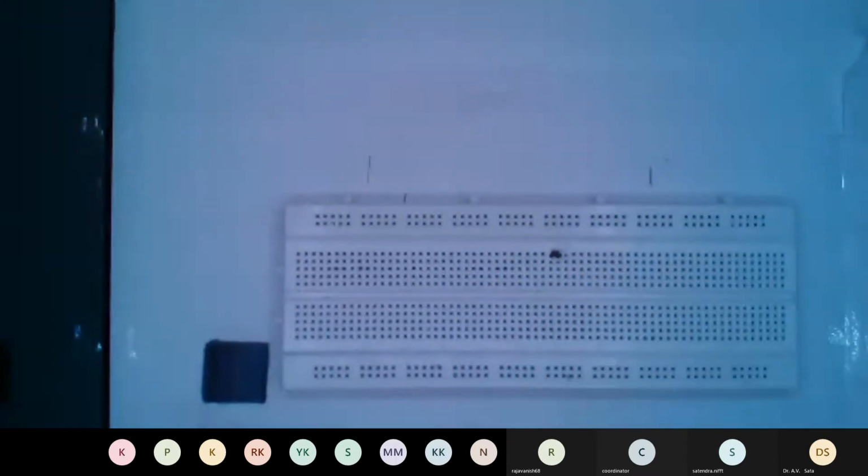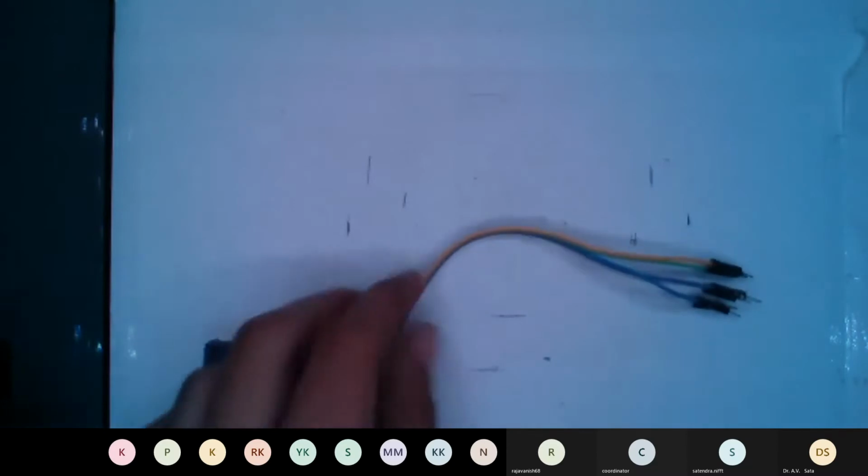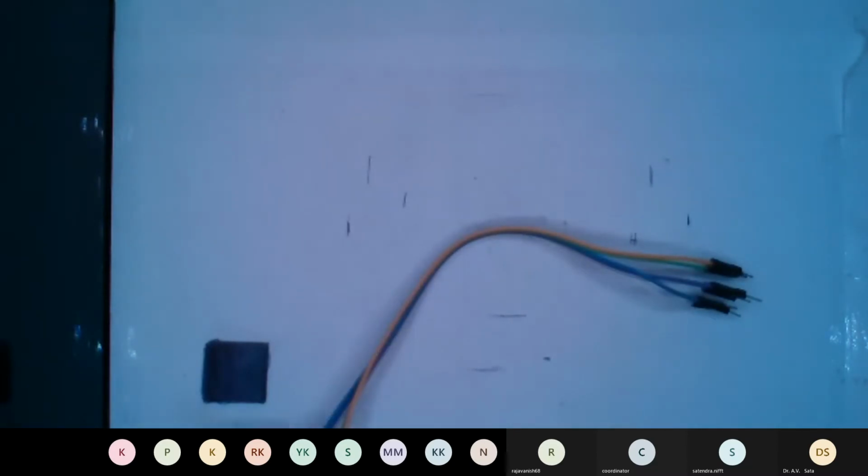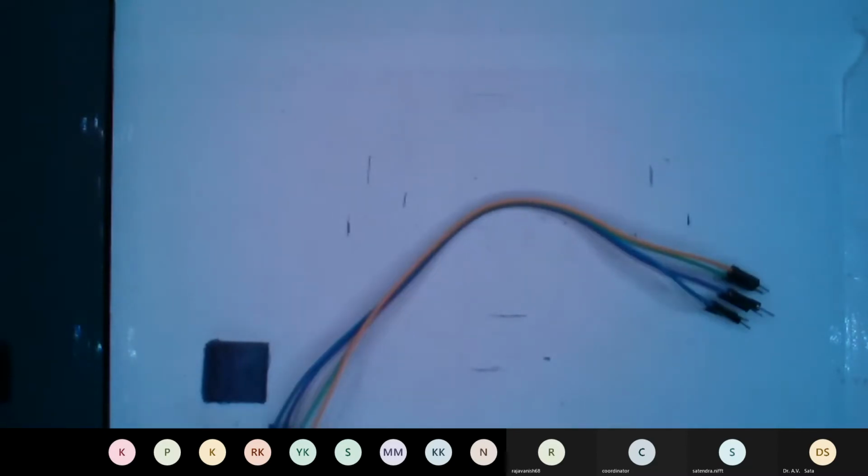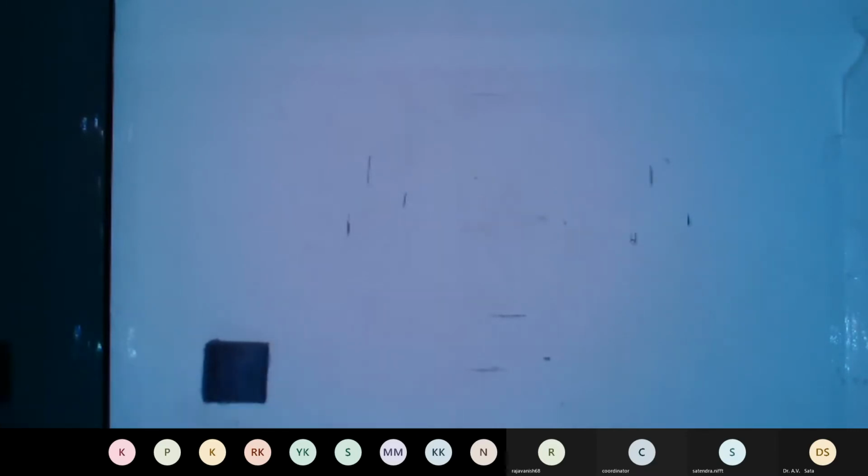There is also this breadboard, which can connect different types of sensors without soldering them, and these jumper wires will connect the sensor with the breadboard, as we have seen in the previous sessions. I'm just going through all these details because we haven't been in touch for a month or so.